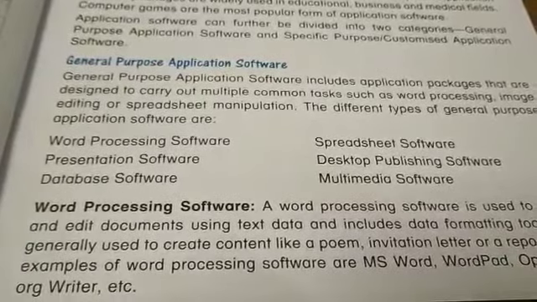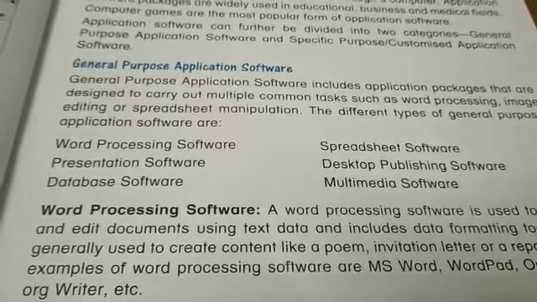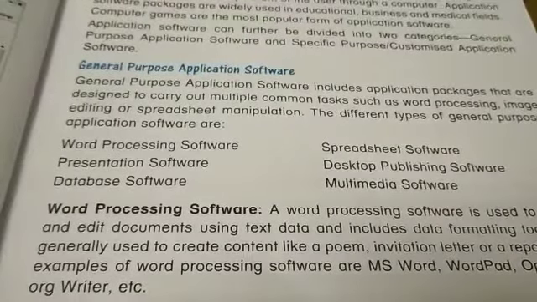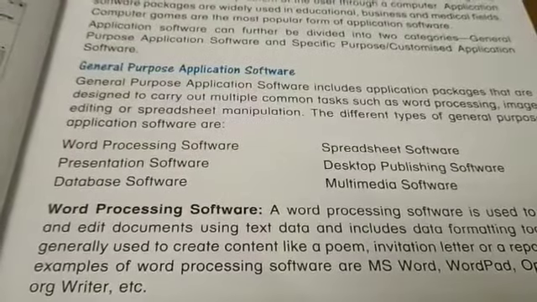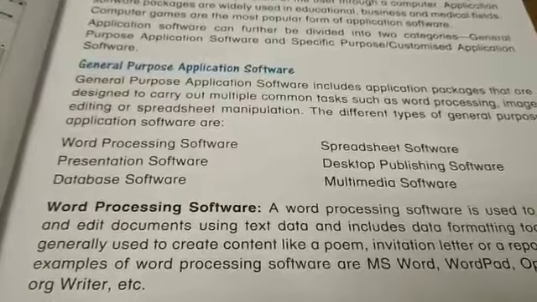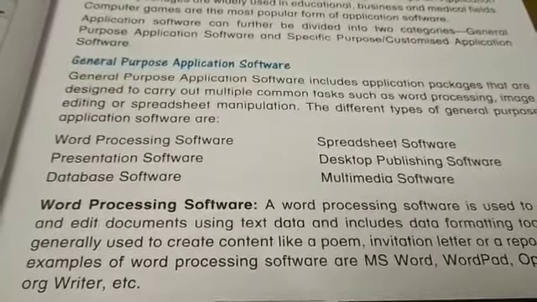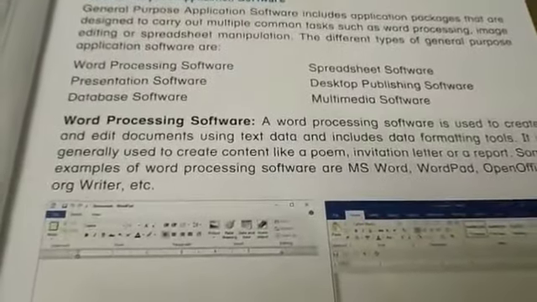The different types of general purpose application software are word processing software, presentation software, database software, spreadsheet software, desktop publishing software and multimedia. Now next is word processing software.